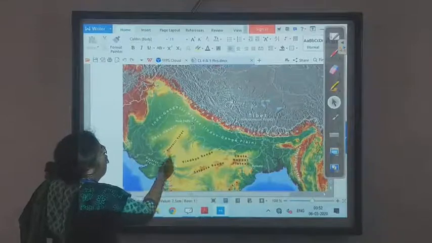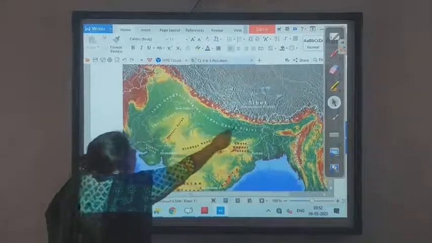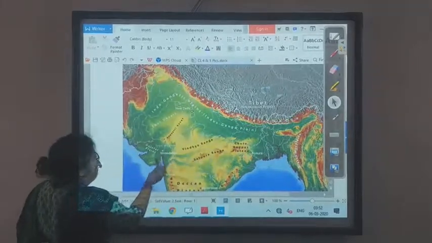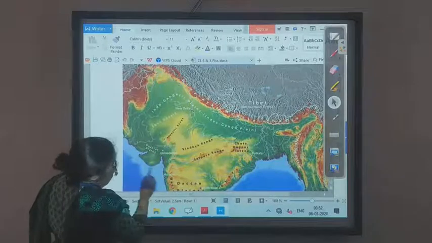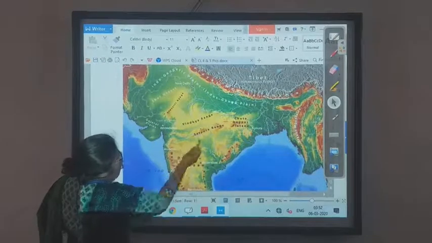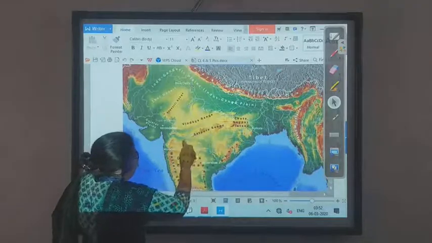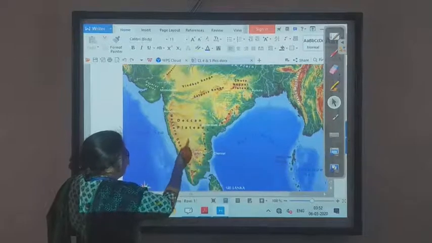This is a better version of a physical map. See, the brown portion is the mountain area. Over here this is the desert area which is half yellow. And over here you will see written Vindhya Range and Satpura Range. This is the plateau region. This is the Deccan Plateau.